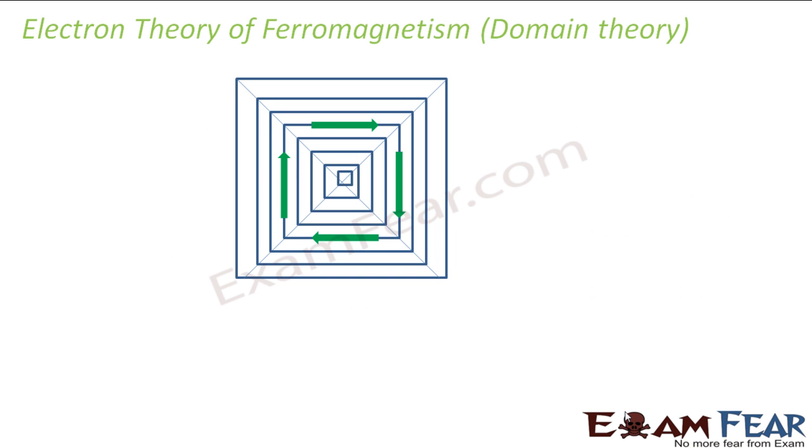Let us look at the electron theory of ferromagnetism. So the first thing that we will discuss while discussing ferromagnetism is the domain theory. Right, I told you that the special thing which takes place in case of ferromagnetic substances is domain formation. So what is this domain formation basically?